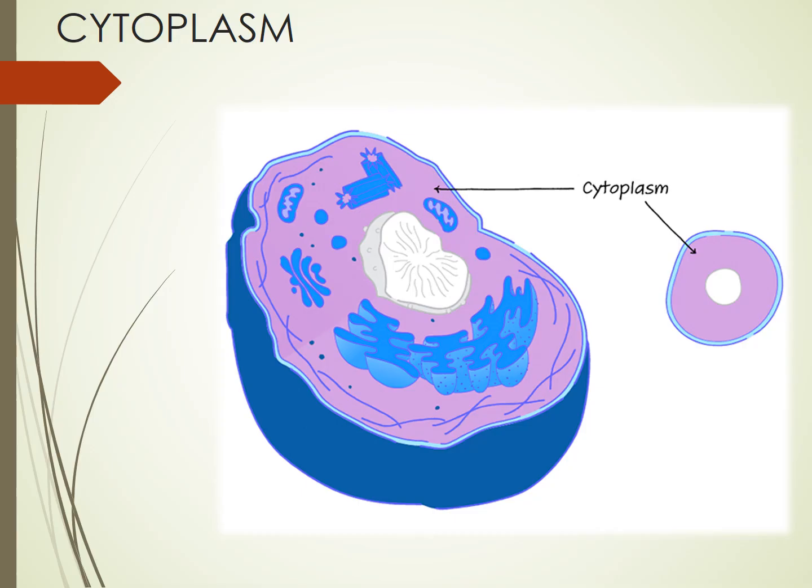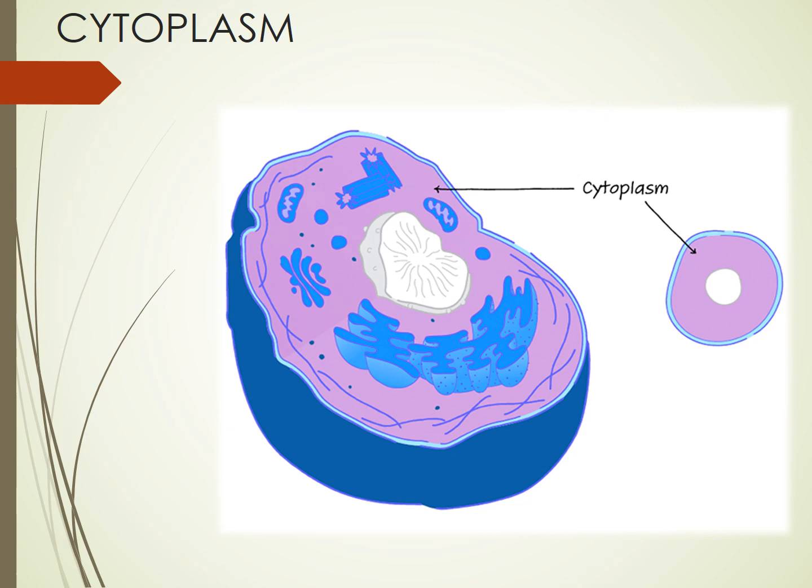Now moving to cytoplasm. Cytoplasm is a fluid that is present between the plasma membrane and the nucleus. It's a very sticky substance which has very important substances like amino acids, glucose, and vitamins, and these are very important for the organelles. So the cytoplasm is providing important substances to all the organelles that are inside it. Okay,